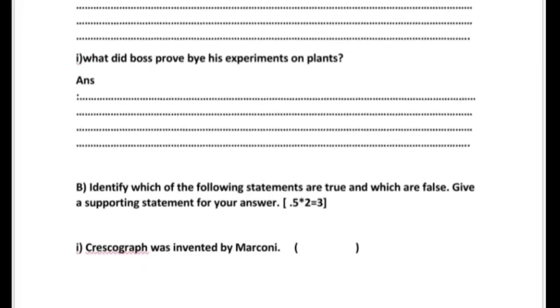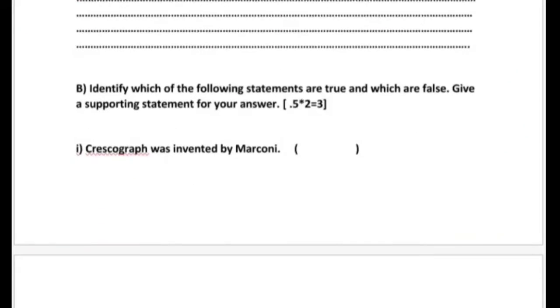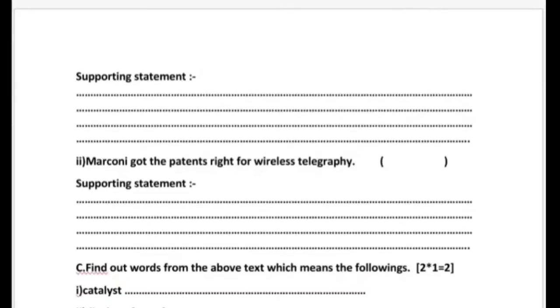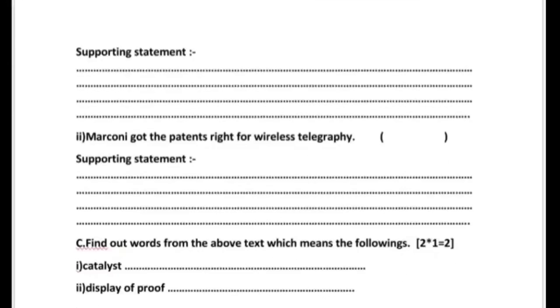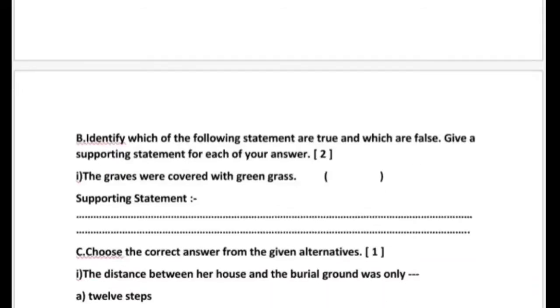I have already prepared these sample questions to make you understand what the question types will be, not the questions. So you can see here a passage has been given, and in that passage different types of questions, something like answer the following questions, those questions will be given, and true or false, and also with supporting statements. Find out words from the above text which mean the following, these types of questions.